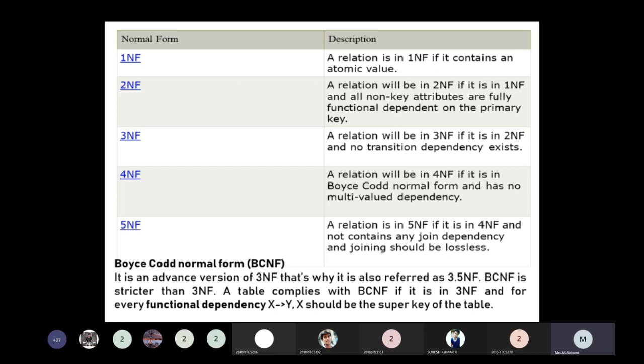Based on normalization, the normal forms are classified as 1NF, 2NF, 3NF, 4NF and 5NF. These types of normalization are mostly used, and they are called normal forms.